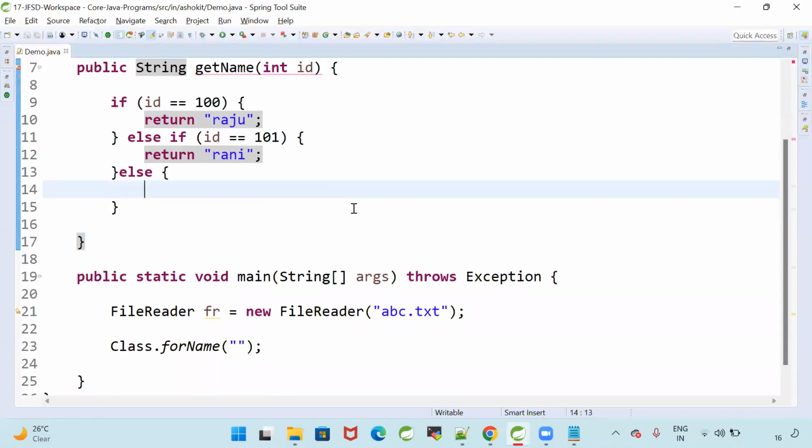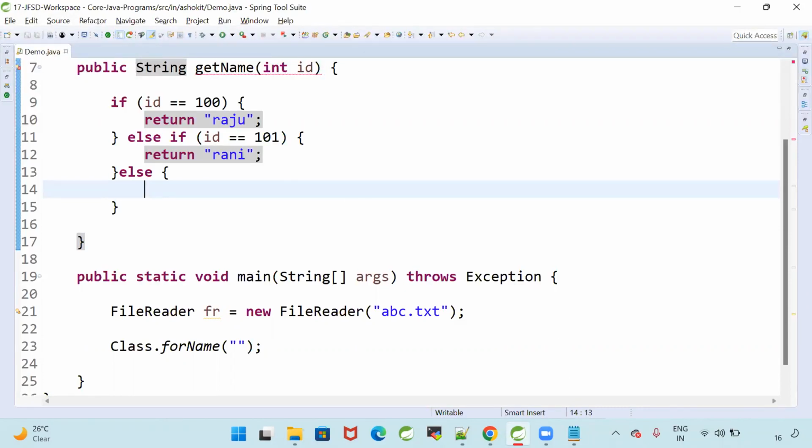For example, you want to retrieve some data from the database by using some ID. If you give a valid ID, I can give the data. If you give an invalid ID, I want to throw the exception. You are giving invalid input.